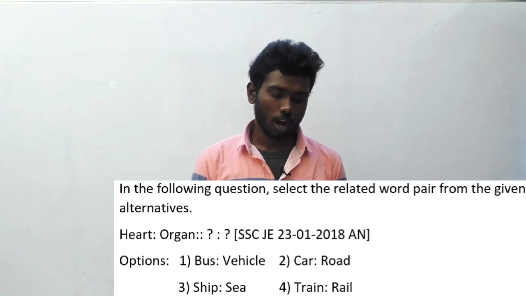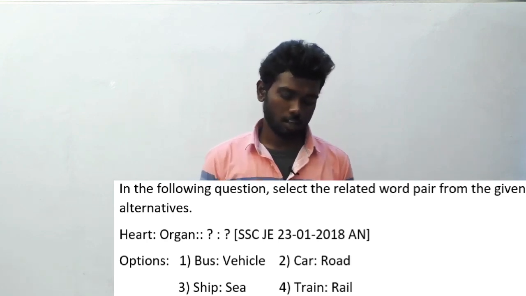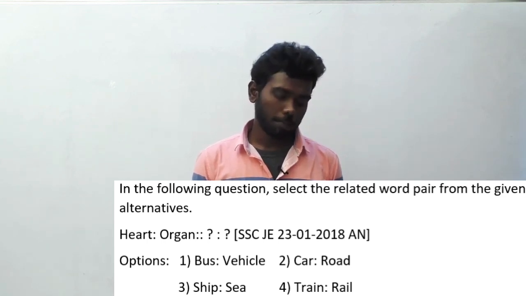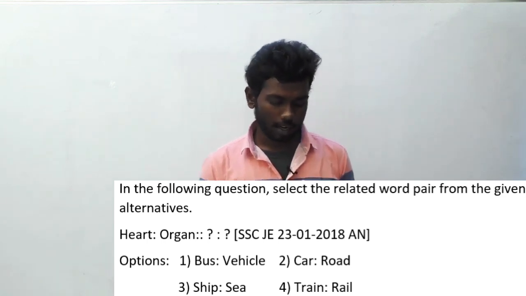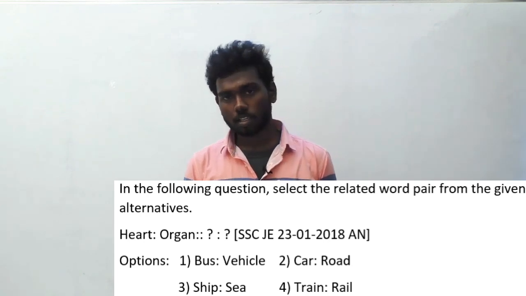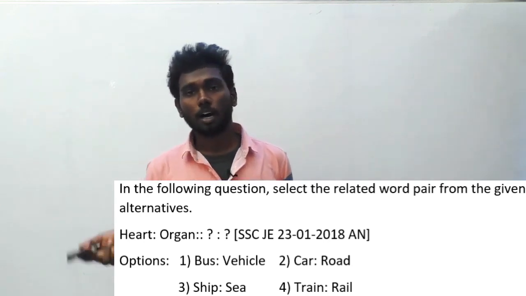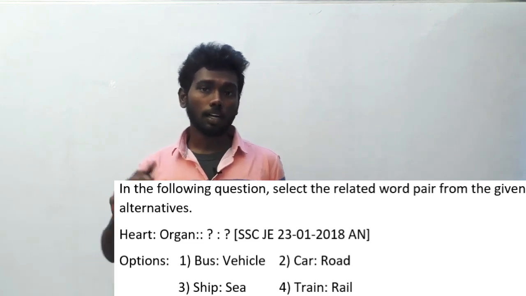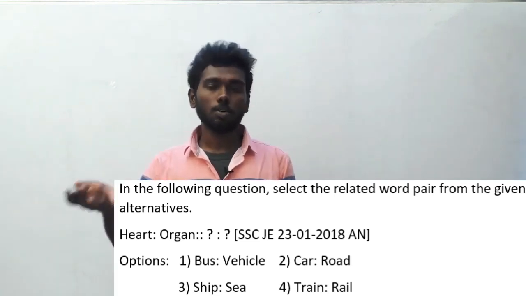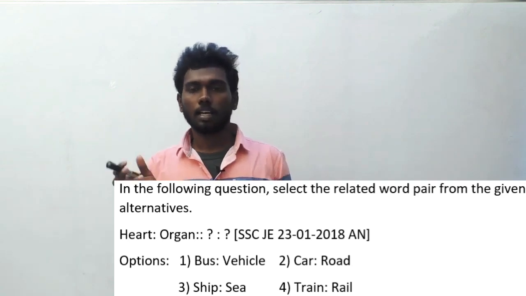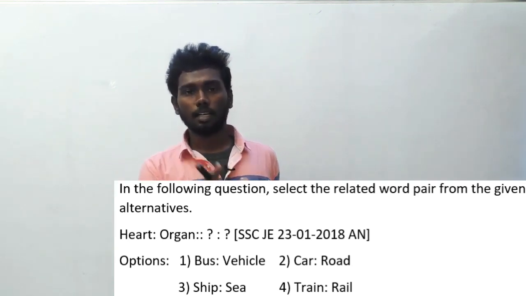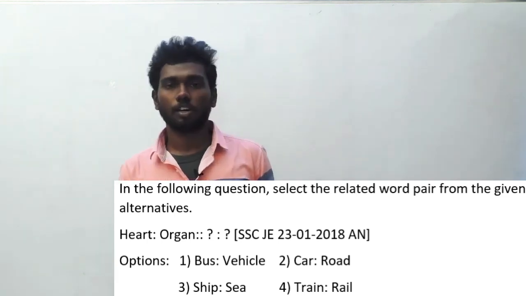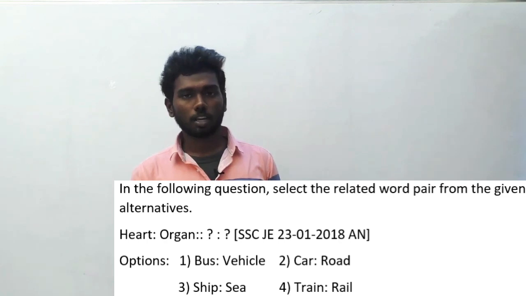Heart is to organ implies dash. Option A, bus is to vehicle, car is to road, ship is to sea, train is to rail. Heart is to organ. What is the relation between heart and organ? Obviously the only relation between heart and organ is that heart is an organ. So we have to find an option with a general thing and the thing related to it. If you read the options clearly, the first option itself is the answer.